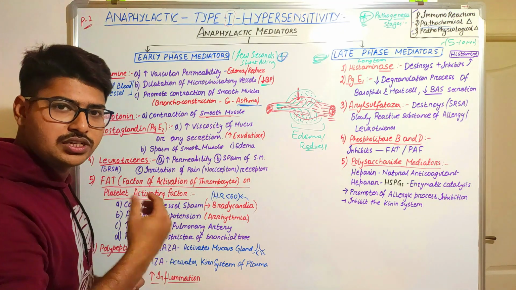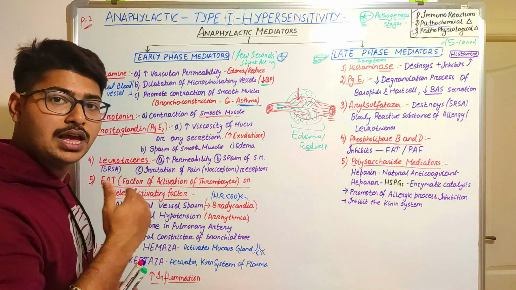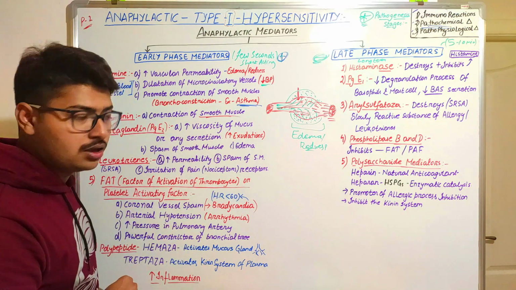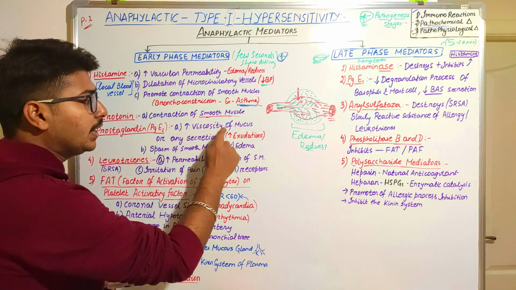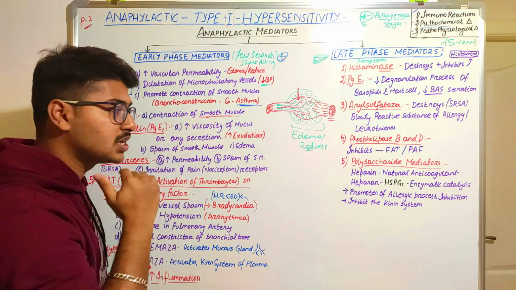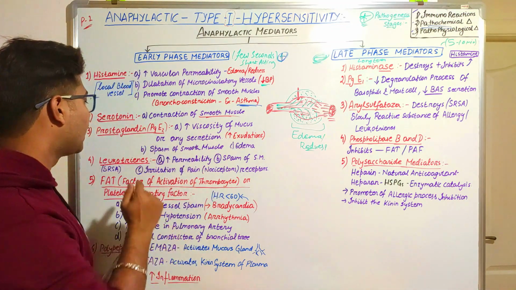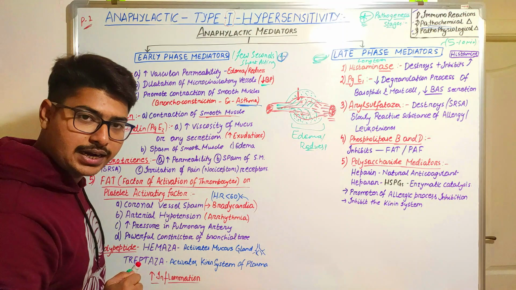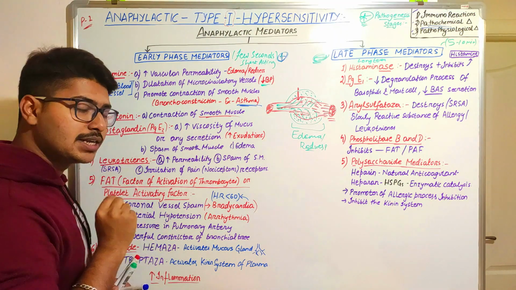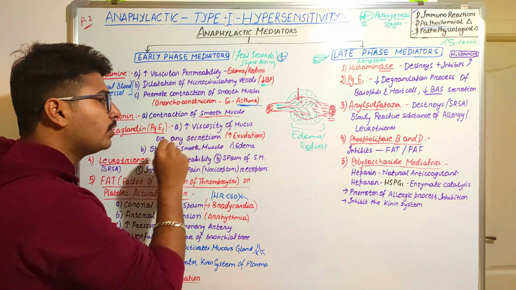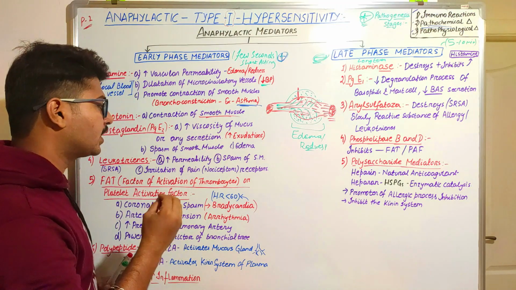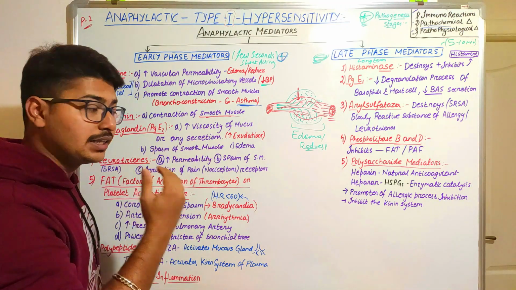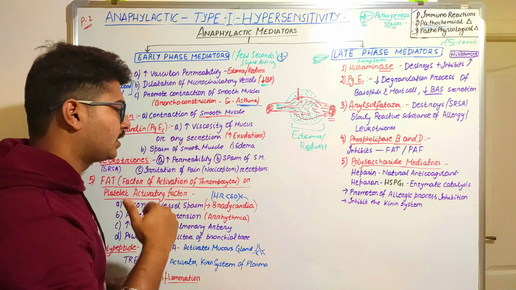Due to the constriction, they are provoked to secrete something. That is the reason why the mucus will be highly viscous, or it will be getting concentrated because of this prostaglandin secretion. So when there is an increase in the prostaglandin secretion, it will increase the viscosity of mucus production or any kind of secretion that leads to exudation.